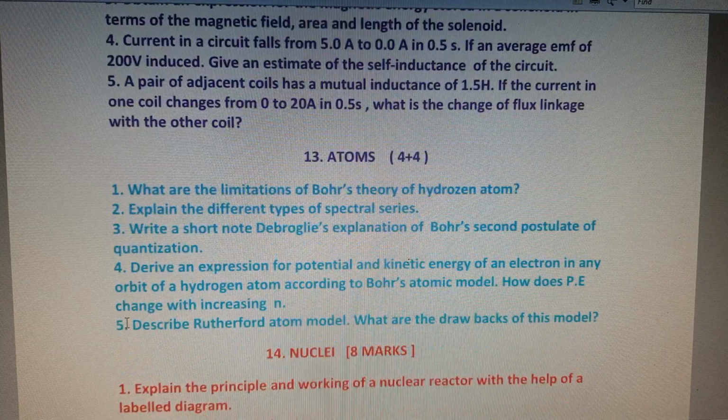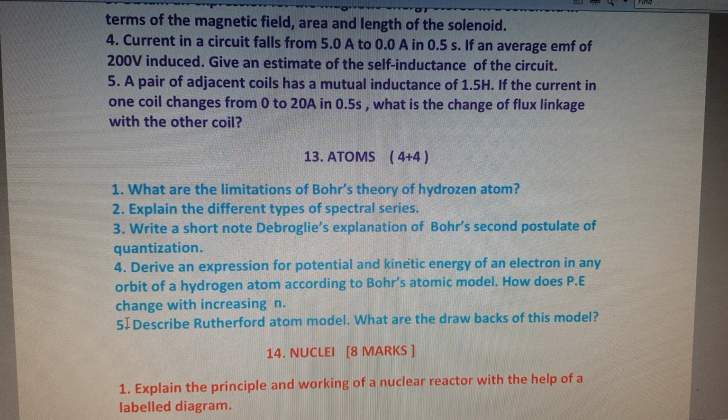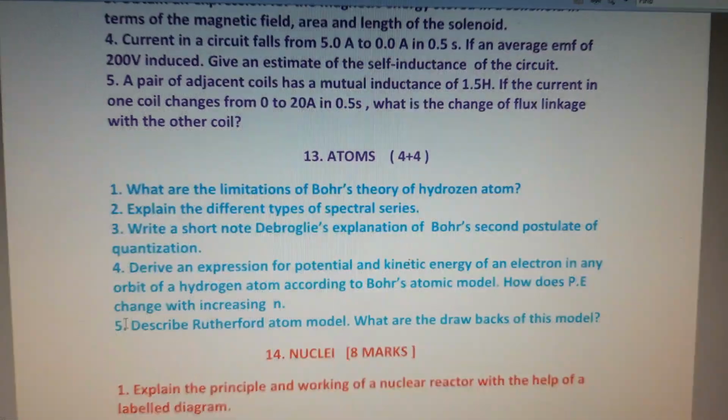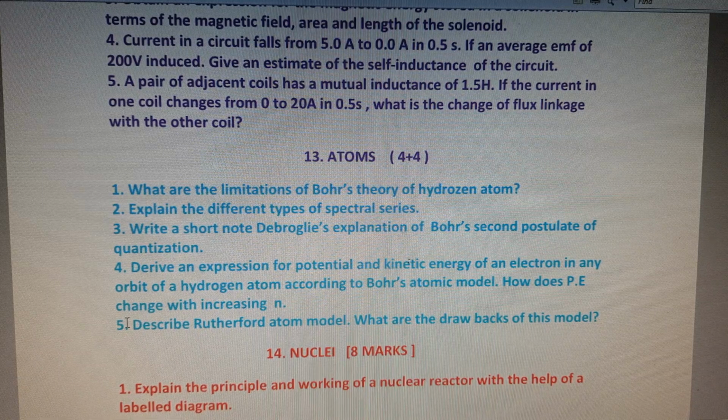And the next very important lesson will be atoms. This chapter will contain a total of 5 important 4-marks questions, but in the IPE examination 2 4-marks questions will be asked. So the first question is, what are the limitations of Bohr's theory of hydrogen atom? Repeated question, most important question. And second one, explain the different types of spectral series. This is also a repeated question.